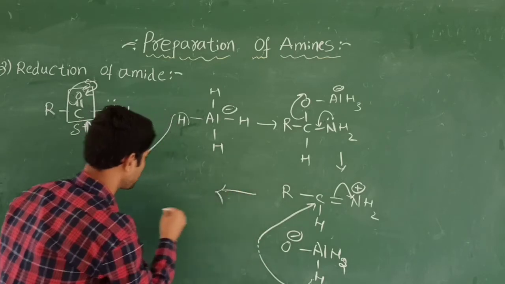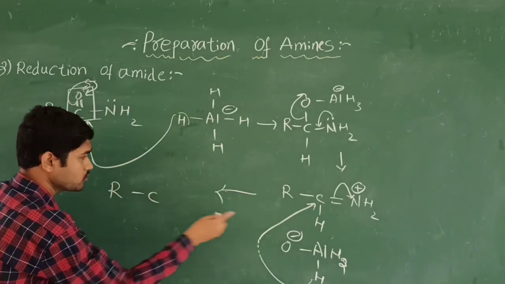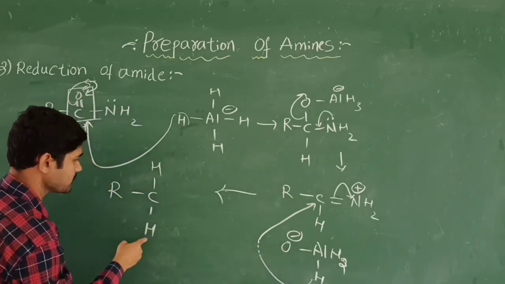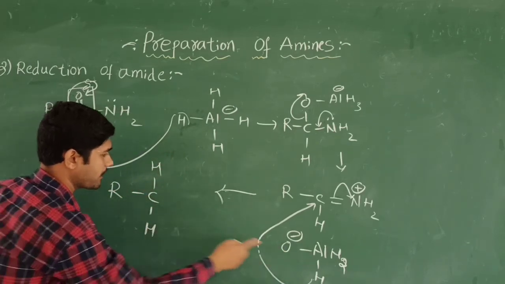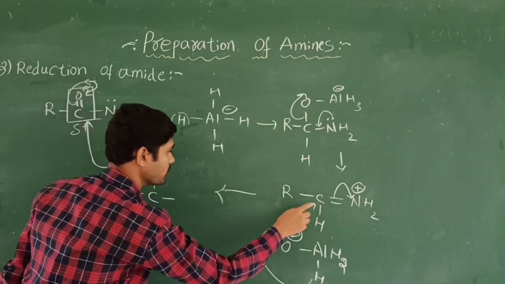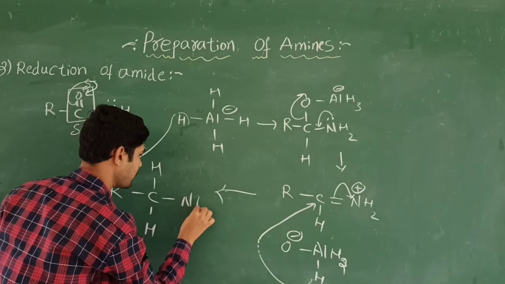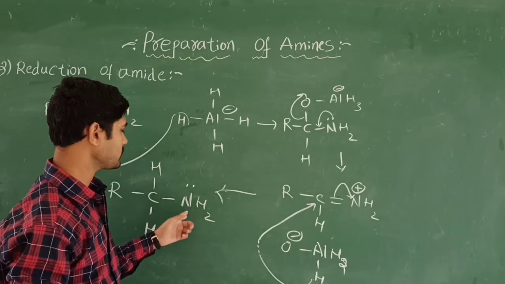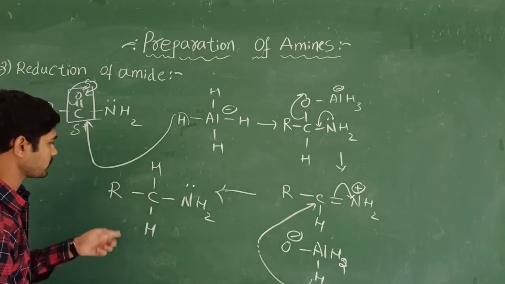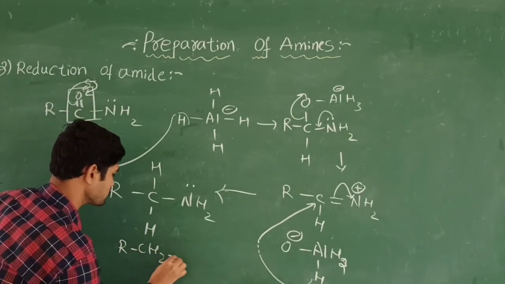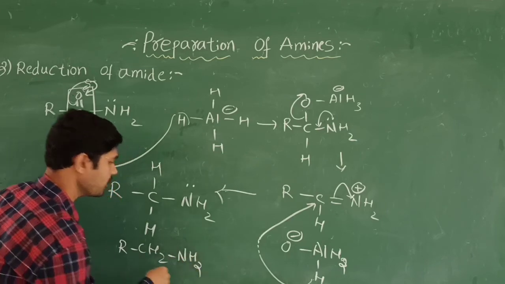So now I am going to write R with 2 hydrogens from aluminum. The first one is as it is, and an extra hydrogen is coming to maintain this stability. Now this double bond becomes a single bond, and I write NH2, with the remaining lone pairs as they are on the nitrogen. So you get the product as a primary amine. Once again, this is nothing but RCH2NH2. This is called a primary amine.